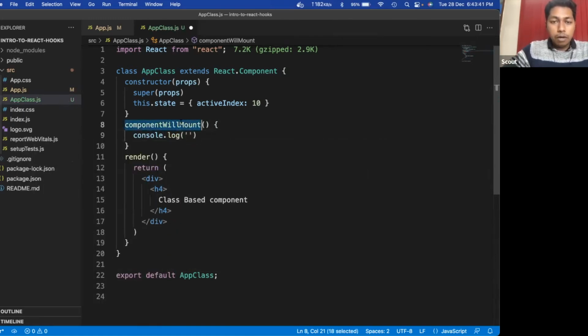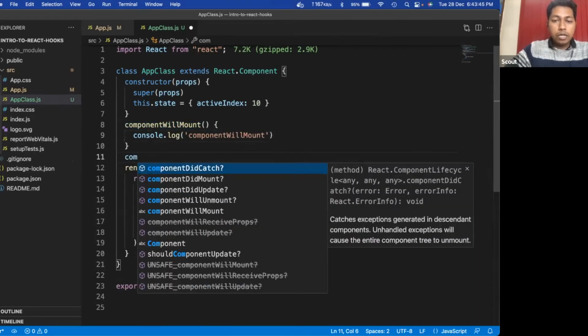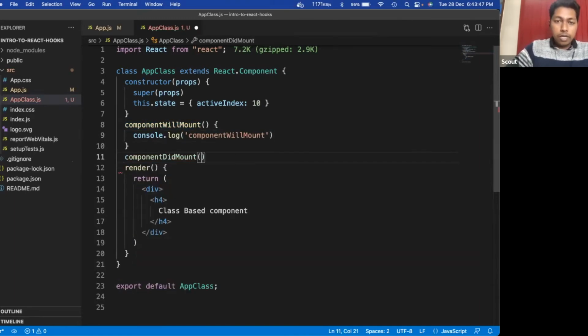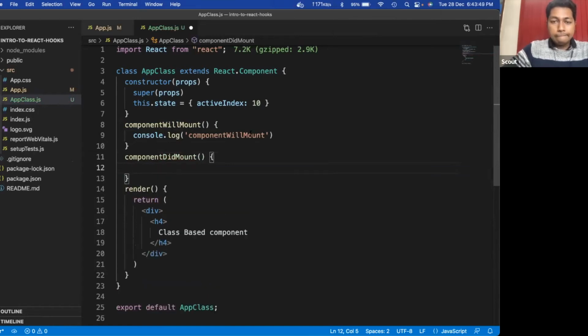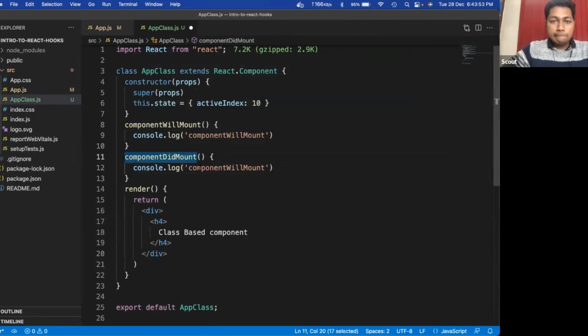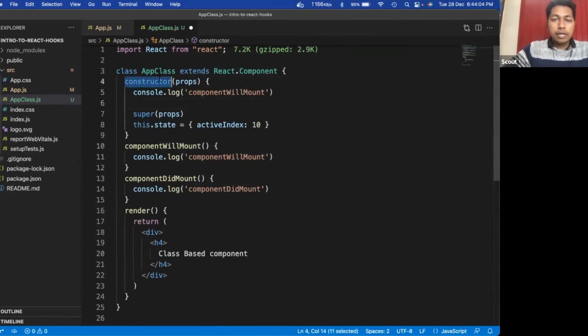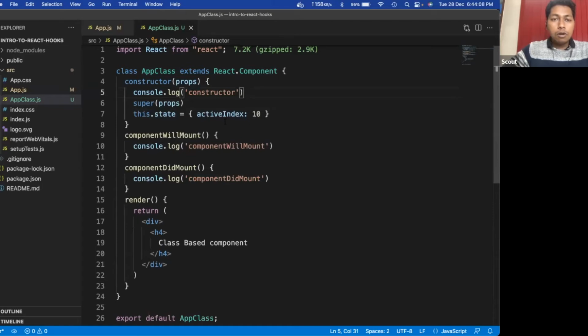Like componentWillMount, and there is another lifecycle method, componentDidMount. And let's do one console log inside the constructor. Okay, so all our console logs are ready.